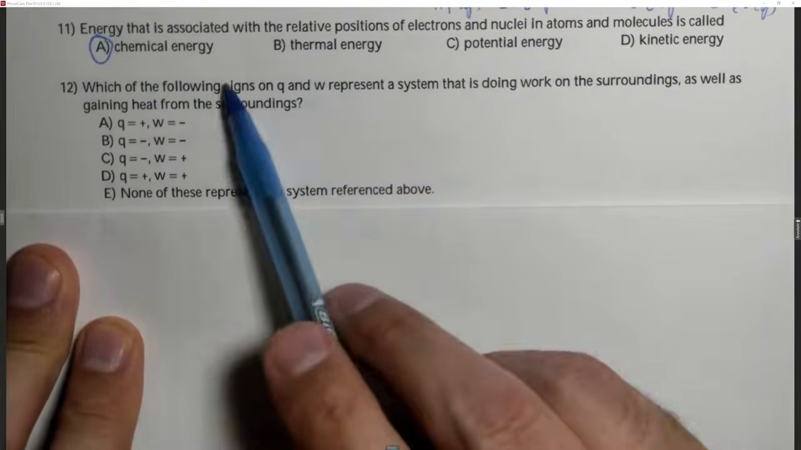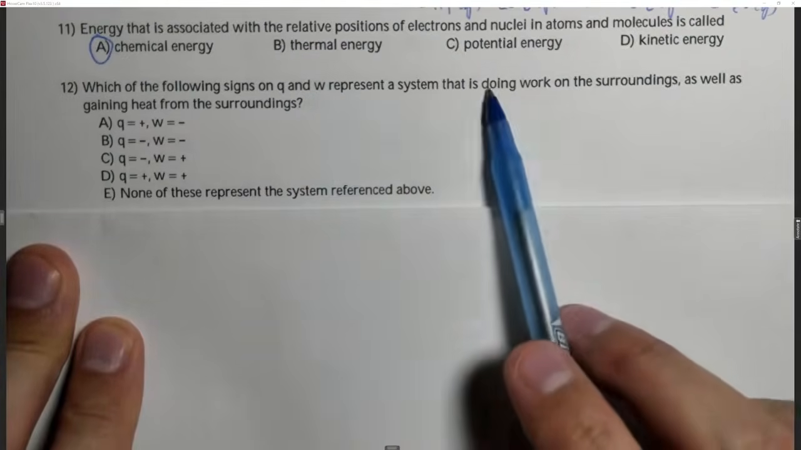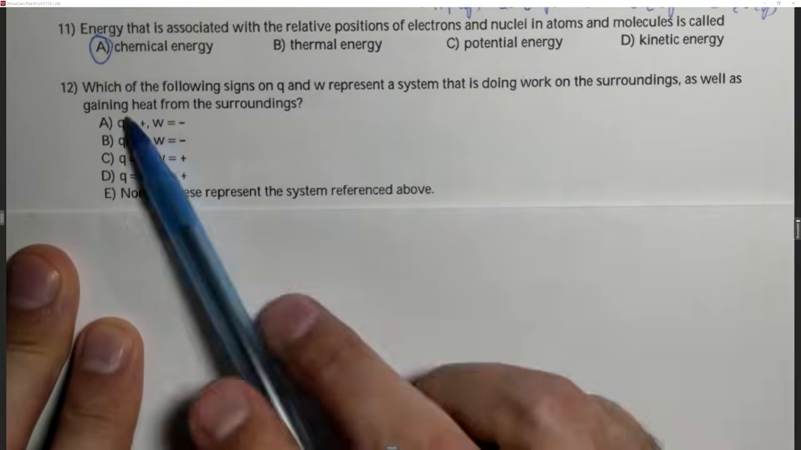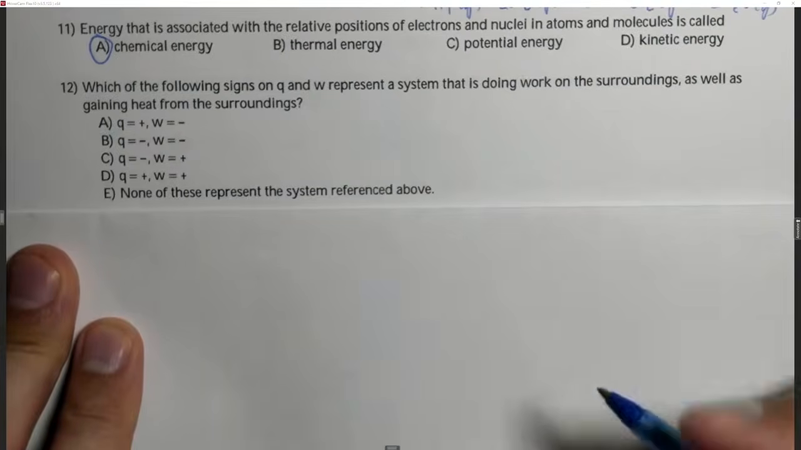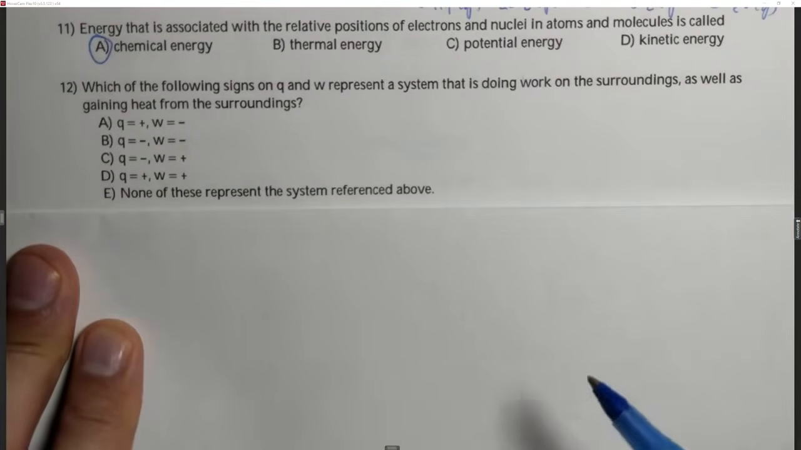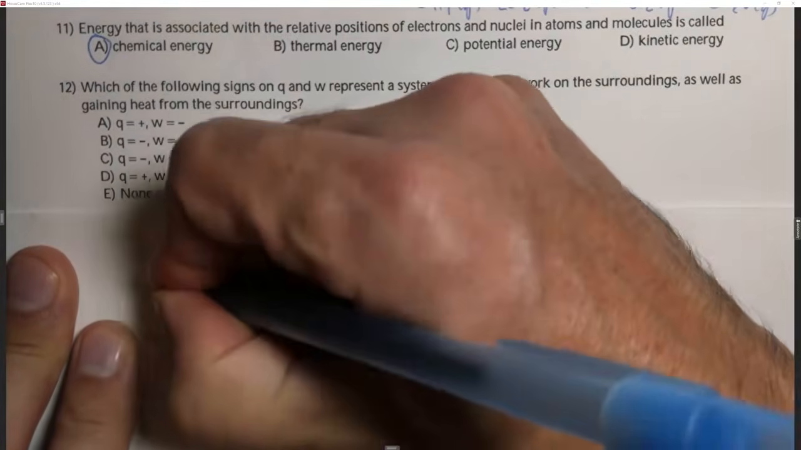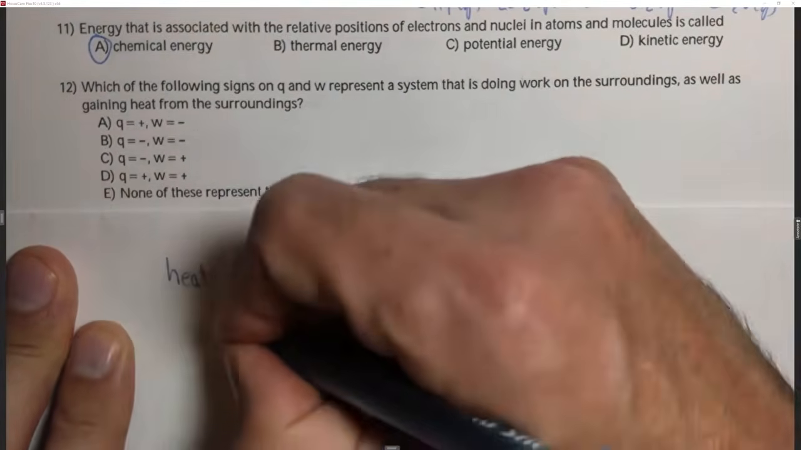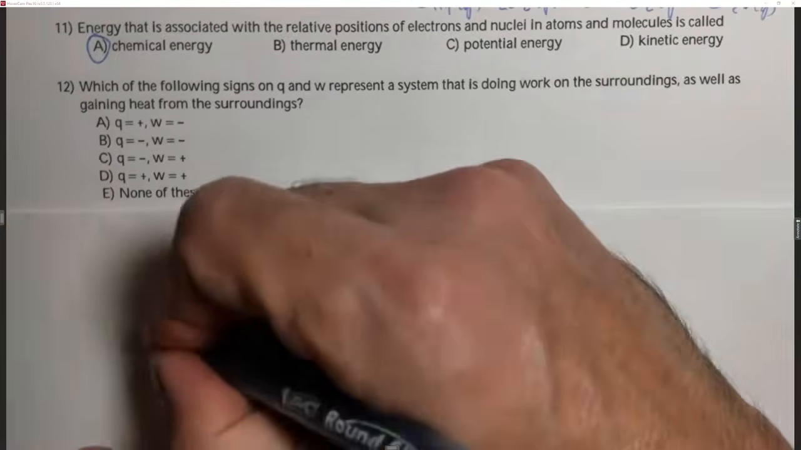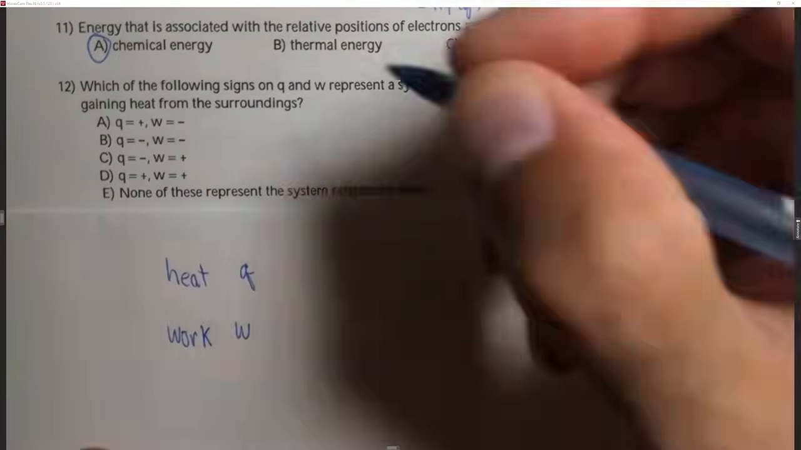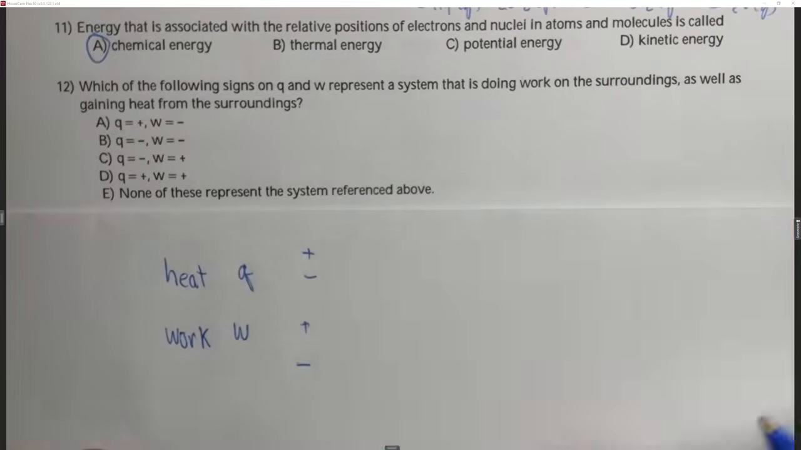Number 12 says, which of the following signs on Q and W represent a system that is doing work on the surroundings as well as gaining heat from the surroundings? So the first thing we need to do is go through all possibilities, and then we will answer this question in one second. Q is our heat and W is our work, and each of these can have two values independent of each other.